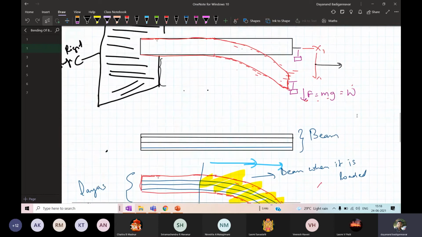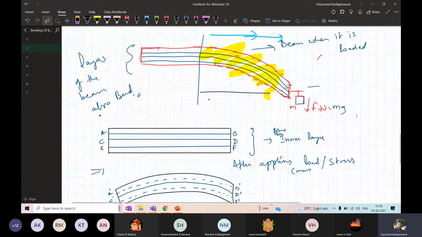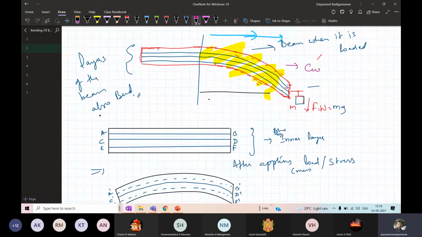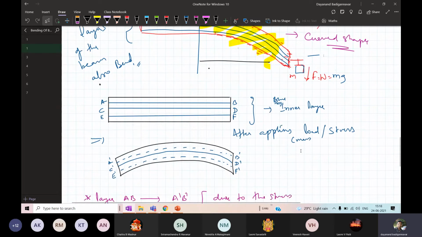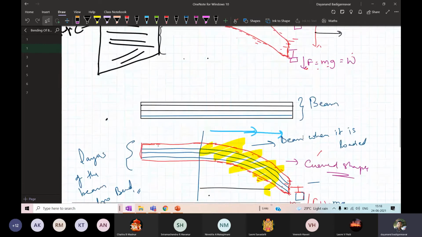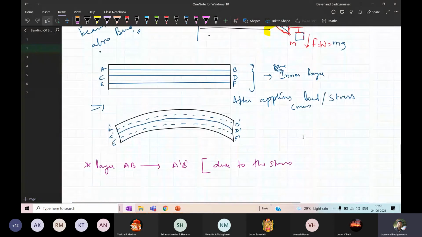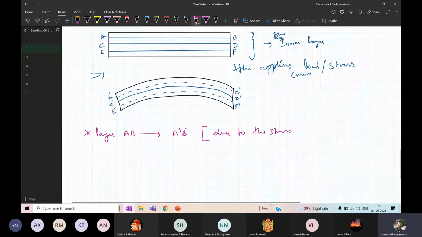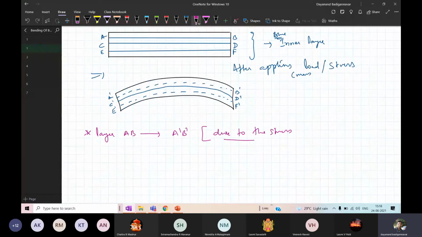Due to this, there is a bending of the beam. So the beam gets curved in shape. This is the curved shape of a beam. It becomes a curved or circular shape. So what I have done, I have taken this region separately and I have mentioned it here. Now due to the application of the stress, or the force F equal to M into G, or the load,